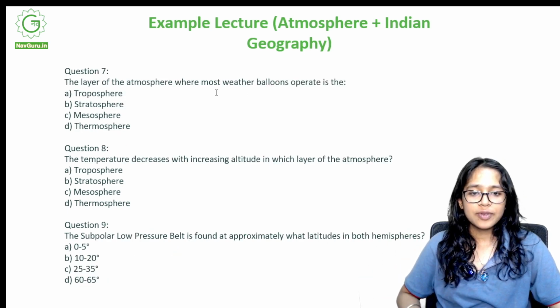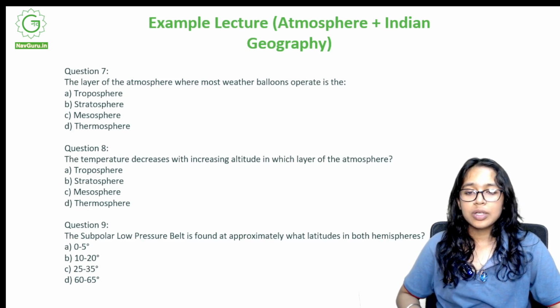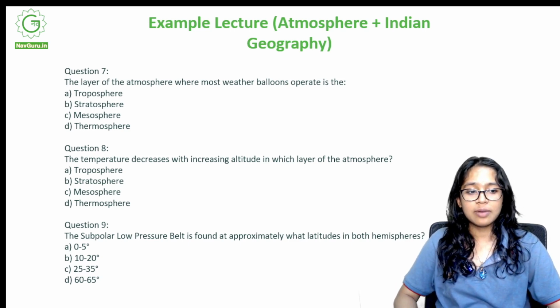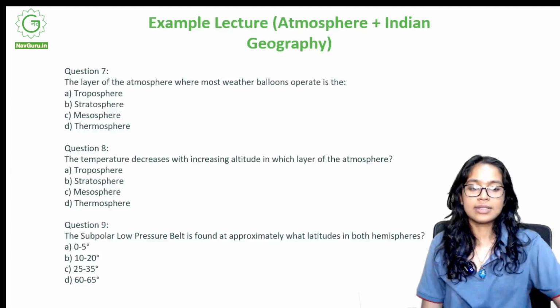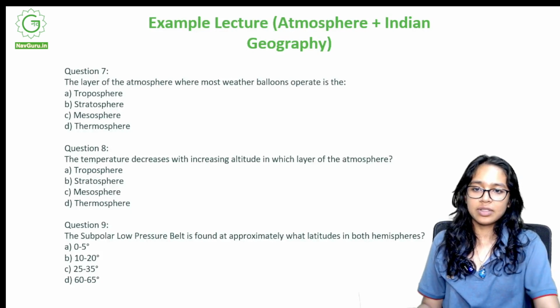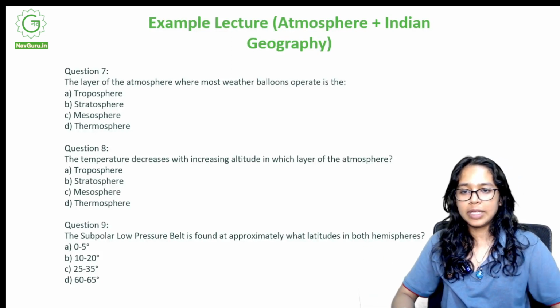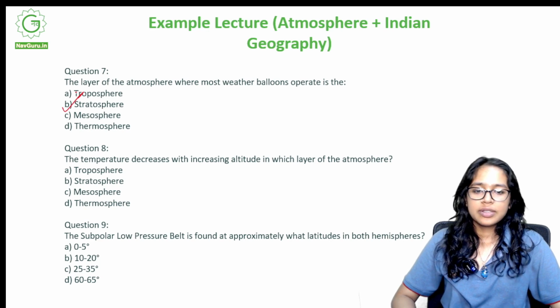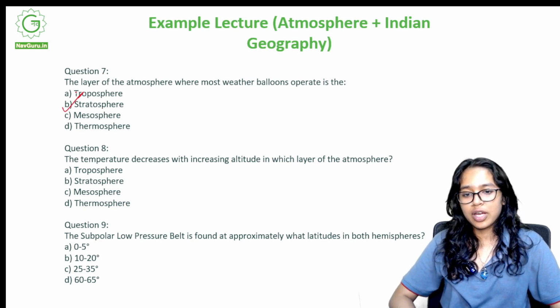The layer of the atmosphere where most weather balloons operate. Weather balloons operate in which layer of the atmosphere? Is it A, troposphere, stratosphere, mesosphere, or? Yes, so the right answer for question number 7 is B, which is stratosphere. The temperature decreases with increasing altitude in which layer of the atmosphere?